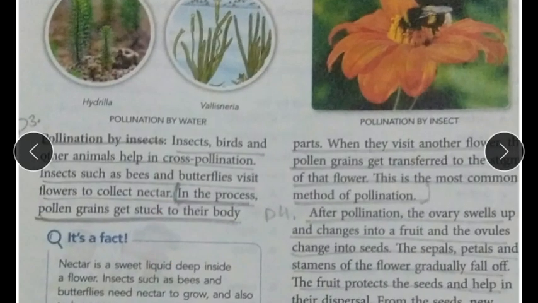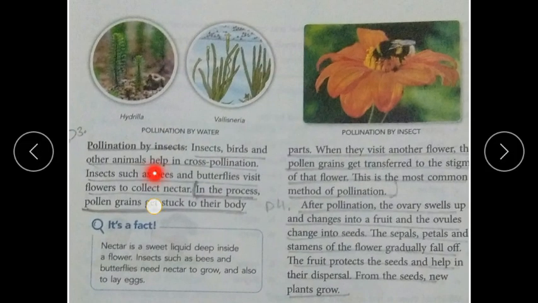Pollination by insects. Insects, birds and other animals help in cross pollination. Insects such as bees and butterflies visit flowers to collect nectar. In the process, pollen grains get stuck to their body.